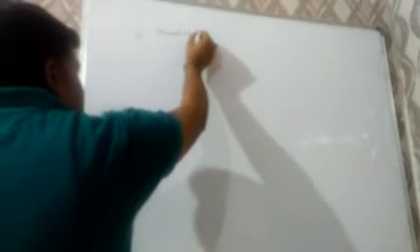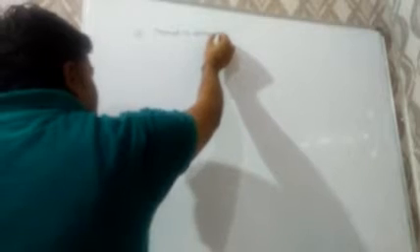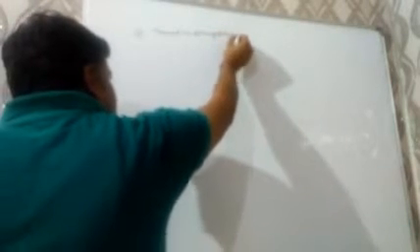Now we have to discuss the properties of cathode rays. The first property is they travel in a straight line. We can prove it by putting an opaque object in the path of the cathode rays, due to which its shadow is created. When we put an opaque object in the path of cathode rays, a shadow is created, which proves that they travel in a straight line.